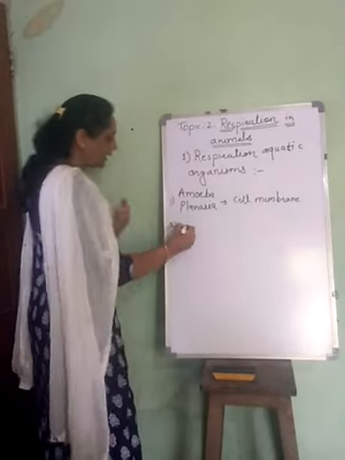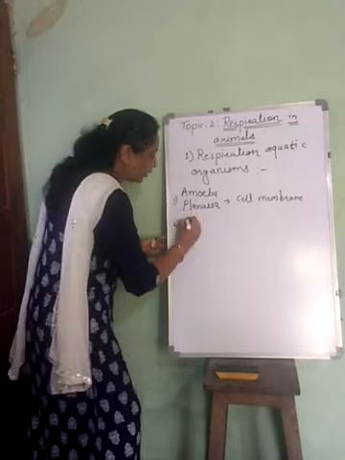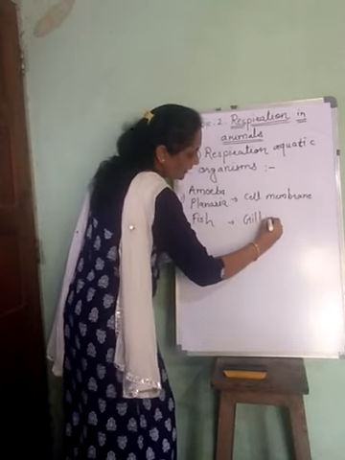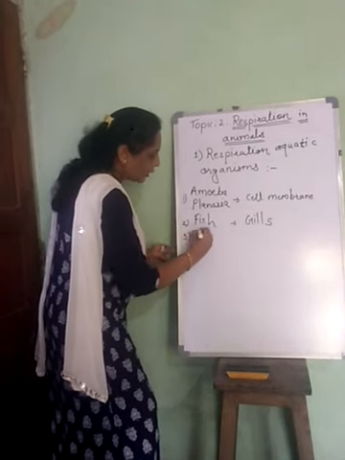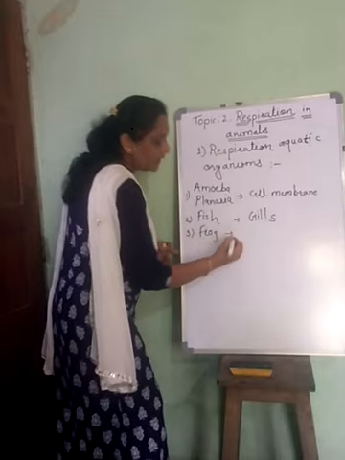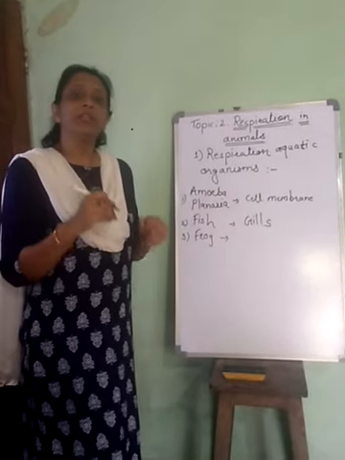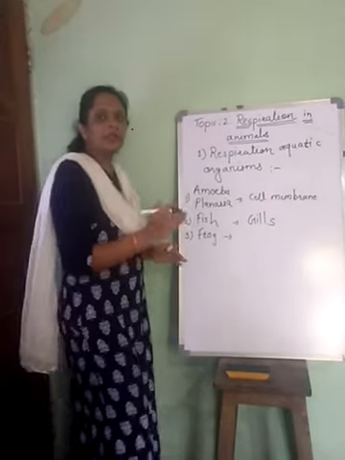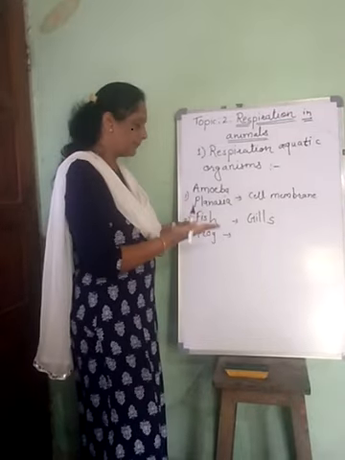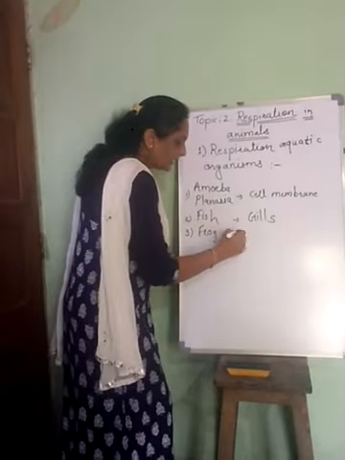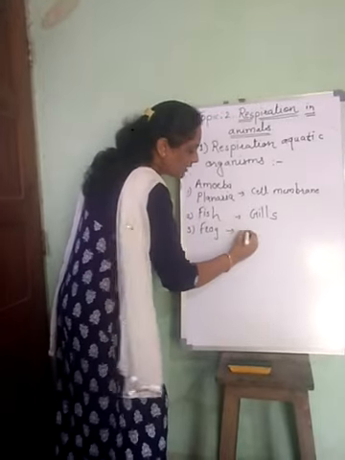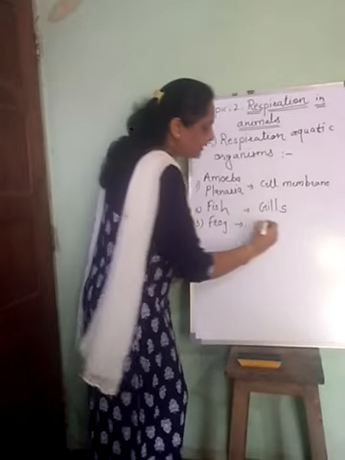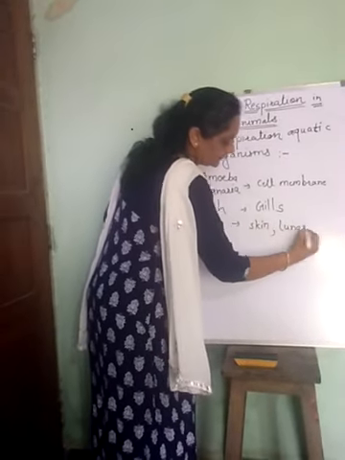Second, if we take aquatic organisms like fish, fish have gills for respiration. Then if you see the frog, the frog is actually an amphibian. That means it can live in the water and on the land also, right? So as it is an amphibian, it has two different kinds of respiratory organs. When they are in the water, they respire through the skin, and when they are out of the water on land, they respire with the help of lungs.